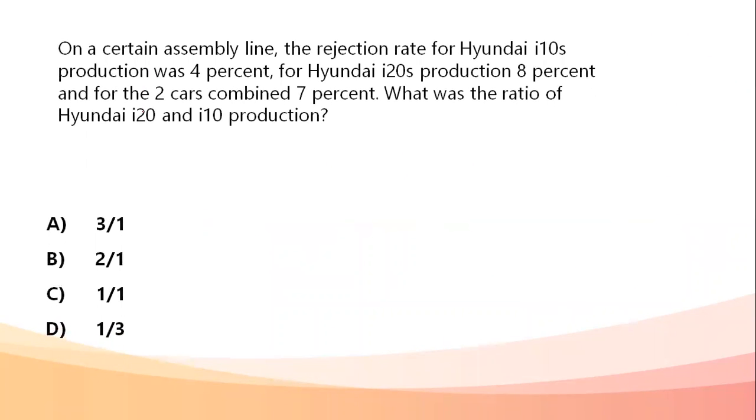Next question. On a certain assembly line, the rejection rate for Hyundai i10s production was 4%, for Hyundai i20s production is 8%, and for the two cars combined is 7%. What was the ratio of Hyundai i20 and i10 production? Okay, again I need to find the ratio of two models of cars. Here also I can use the cross difference method, or the web method, whatever we want to call it.